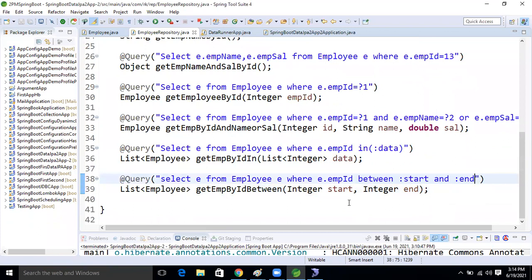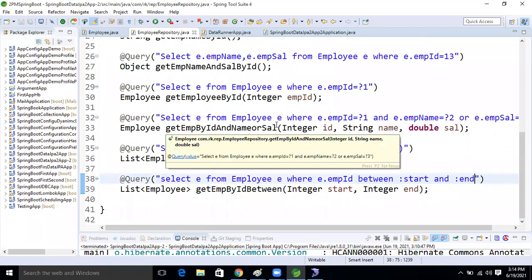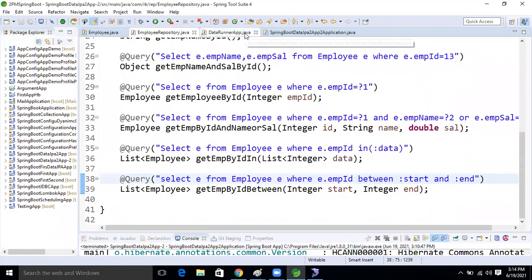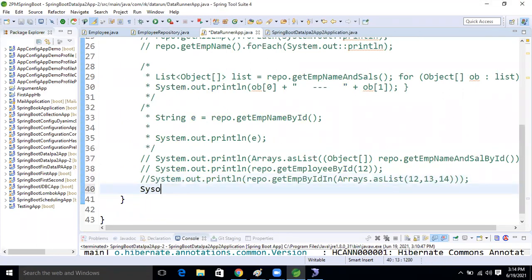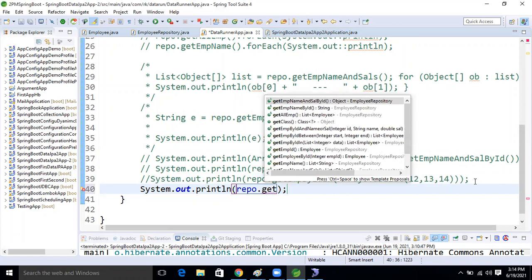Okay, so this is our query now, guys. Shall we run the application now? Yes, Ravi, please run. Okay, right, so command line. Let's see that. Sysout a repo dot get emp.